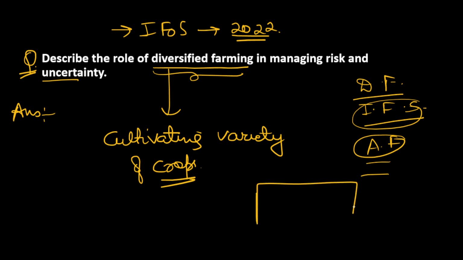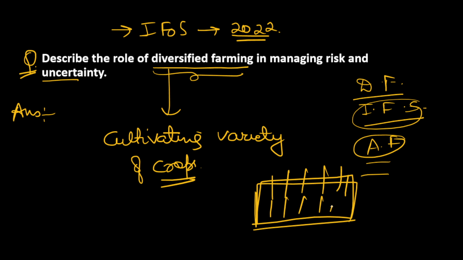Suppose the farmer has a field, and he is growing paddy, and year on year, season on season he is growing just paddy, that is monocropping. But when he is changing crops, suppose in one season he is growing paddy, in another season he is growing some other crops, he is also incorporating elements of livestock, mixed farming, intercropping. So that will be known as diversified farming. I hope you are able to understand what diversified farming is.